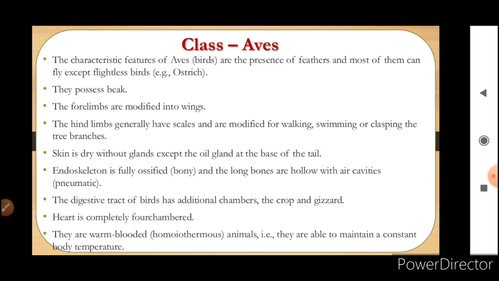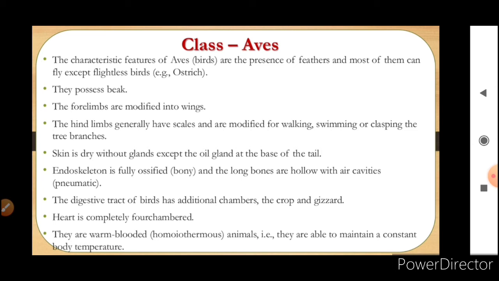So the characteristic feature of aves is the presence of feathers, and most of them can fly except flightless birds like ostrich. They possess a beak. The forelimbs are modified into wings, and the hind limbs generally have scales and are modified for walking, swimming or clasping the tree branches. Skin is dry without glands except the oil glands at the base of the tail. Endoskeleton is fully ossified and the long bones are hollow with air cavities.